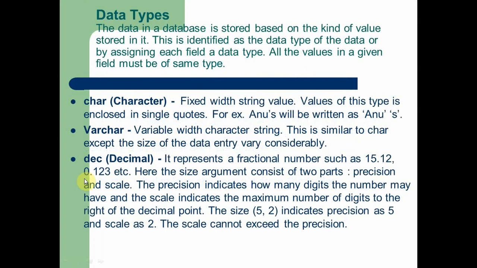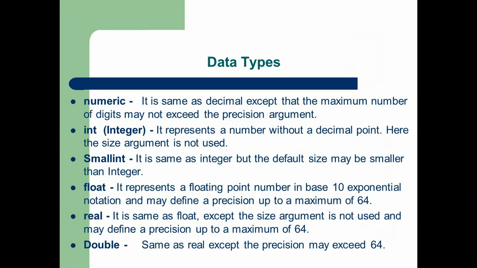Of course, when we create any database, we should store data. So when we are going to store data in a database, the data type plays a very important role, which specifies what type of data is going to be stored in the database. So this identifies the data type of the data, by assigning each field a data type. All the values in a given field must be of the same type. There are many different data types. Number one is char, second varchar, third decimal, fourth numeric, int, small int, float, real, and double. These are some of the data types which you are going to use in SQL commands.